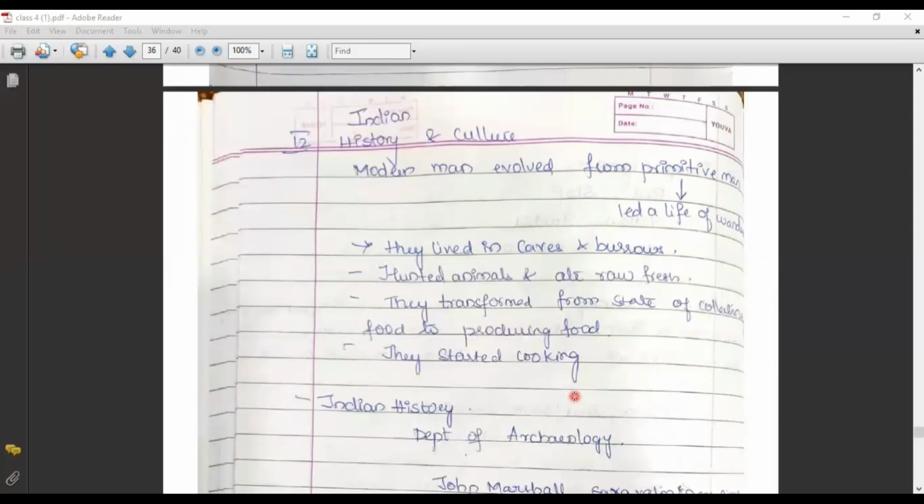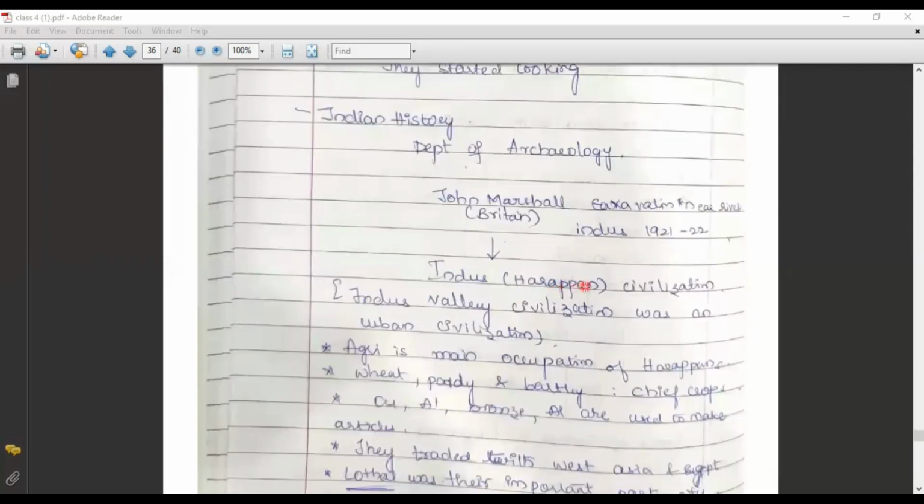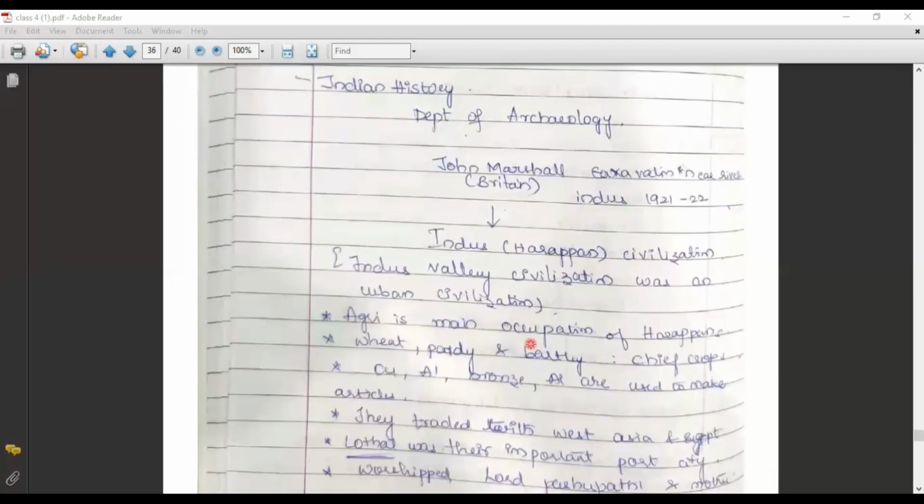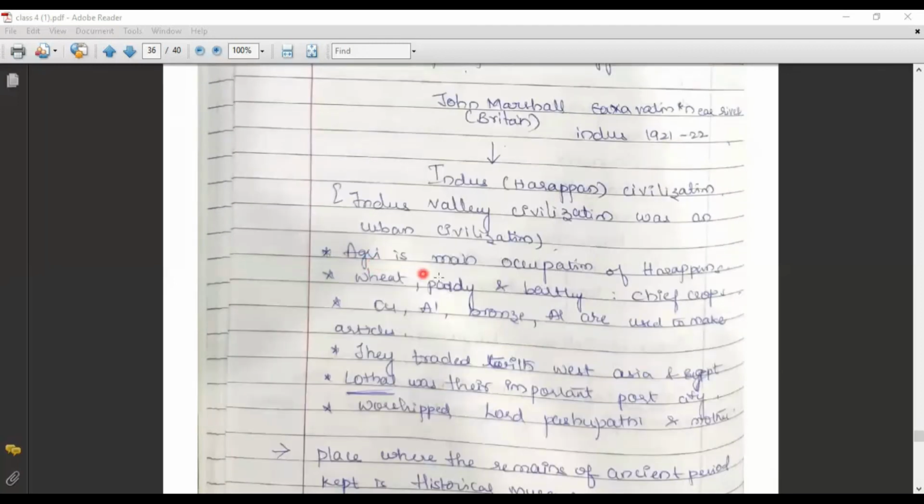Now coming to Indian history, the Indus or Harappan civilization. The Indus Valley civilization was an urban civilization. In this civilization, the people took agriculture as the main occupation, growing chief crops like wheat, paddy, and barley. Copper, aluminium, and brass were also used to make articles during that civilization. They traded with West Asia and Egypt. Lothal was their important port city, and they worshipped Lord Pashupati and Mother.